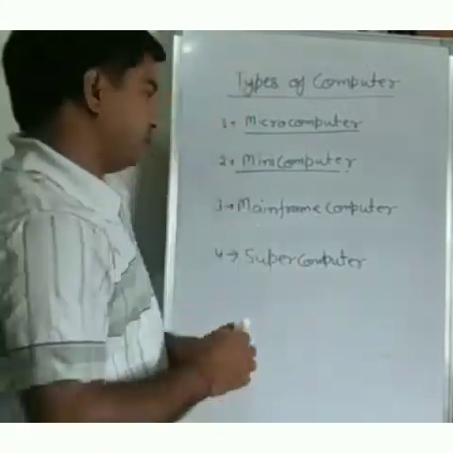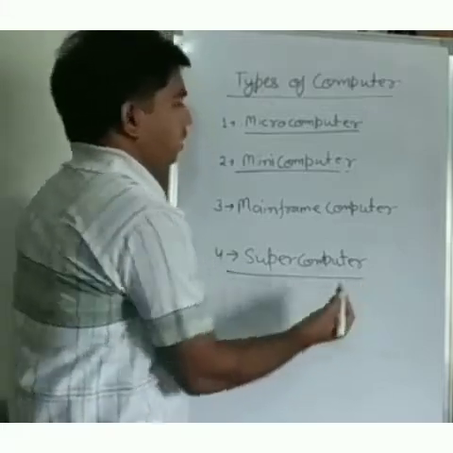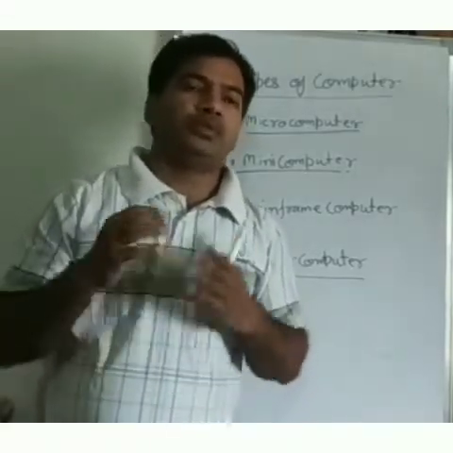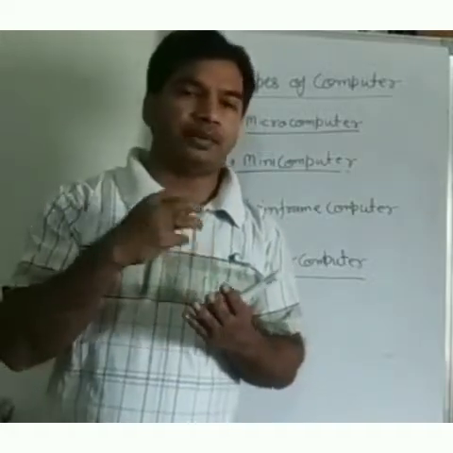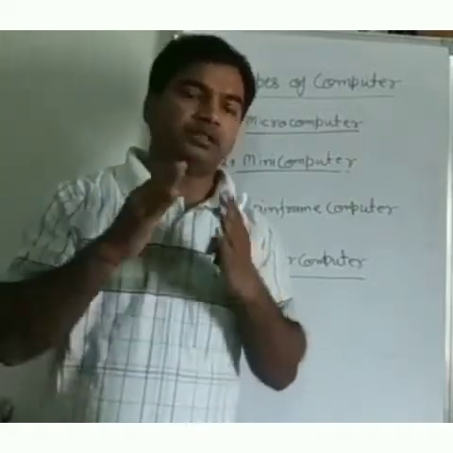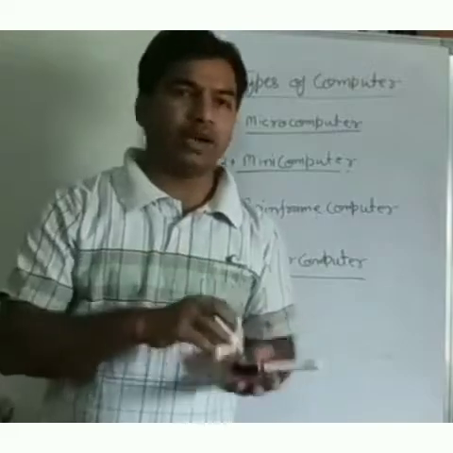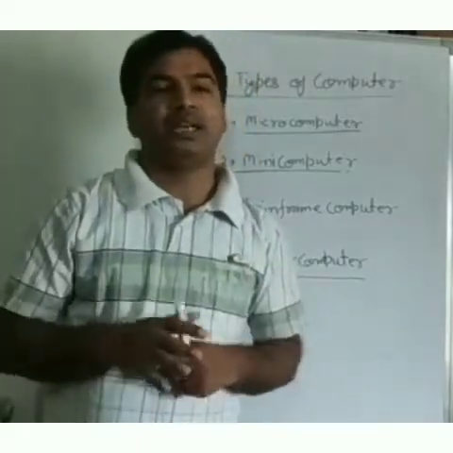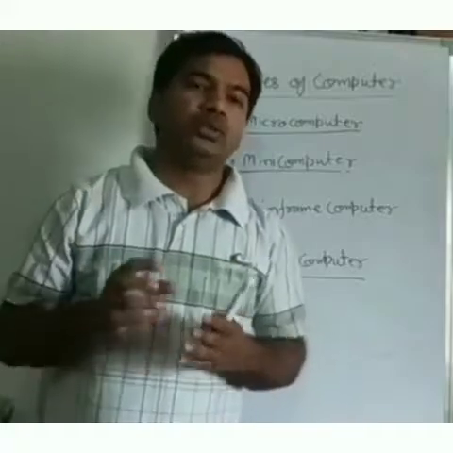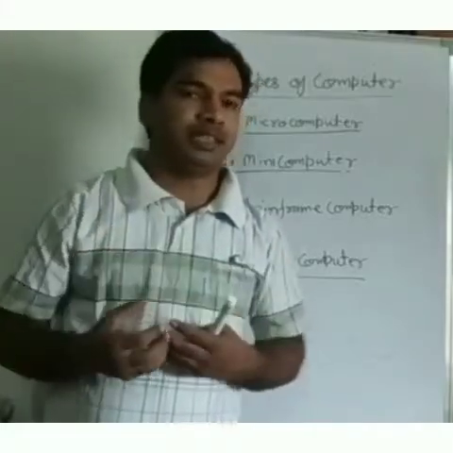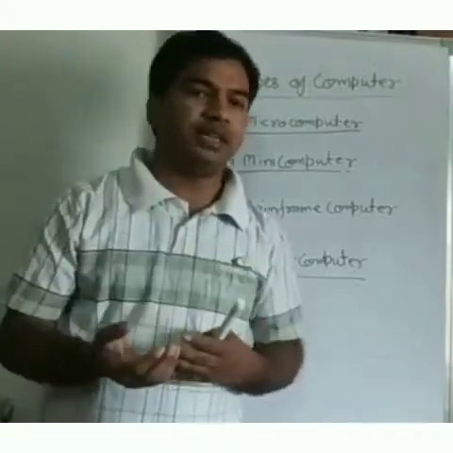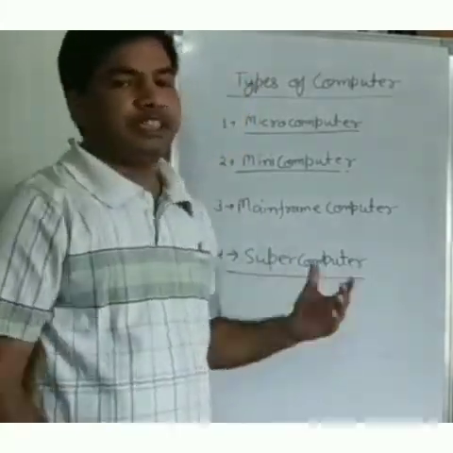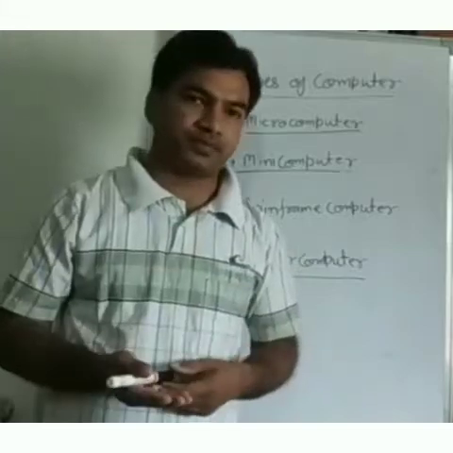Okay, now come to the next, supercomputer. Supercomputer is the fastest computer. Supercomputer is basically known as a hybrid computer. It understands both signals, analog as well as digital, and it is the fastest computer. So its cost is very high. So it is used only for research and development, weather forecasting and such things. It is very expensive and its speed is very high.